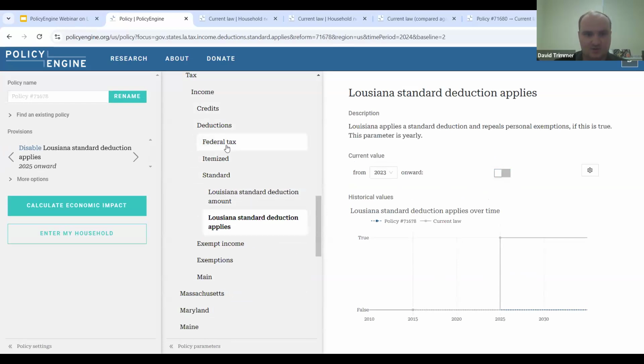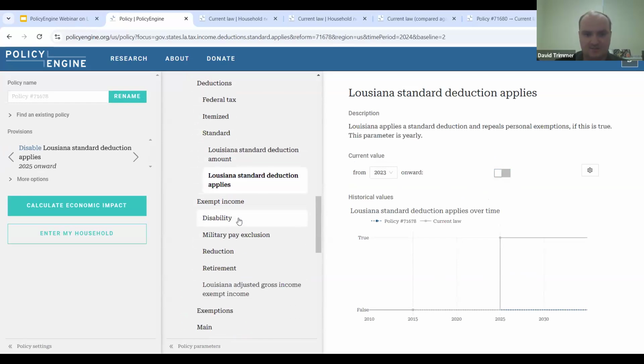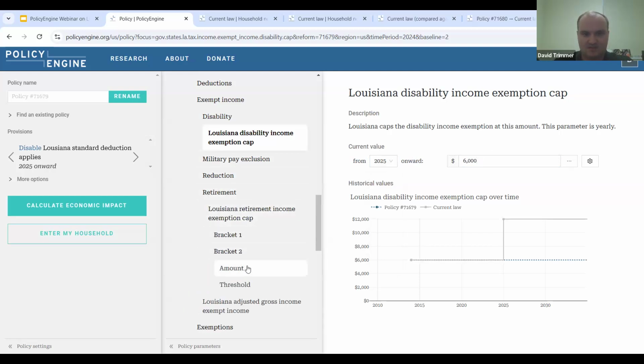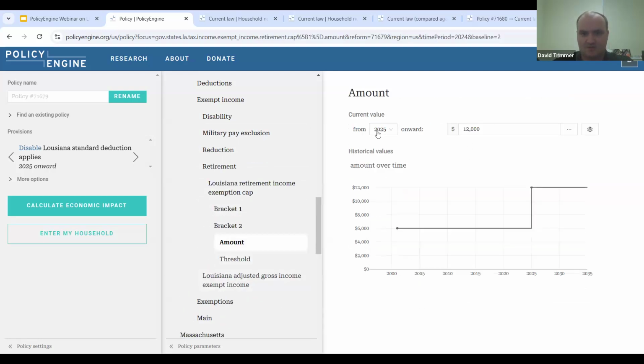And we're going to go to our exempt income, go to disability pay. Now it is at $12,000 for 2025, but we're going to lower that to 6,000 to reflect what was current law before the bill was passed. And we're just going to lower that down to 6,000. And we are going to do the same with retirement income. Same thing, make sure we do this for 2025 and onwards, and we're going to lower it to 6,000.